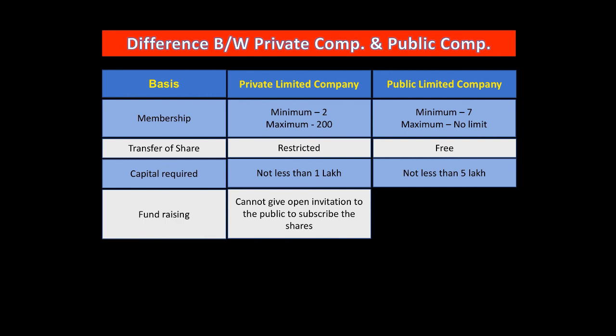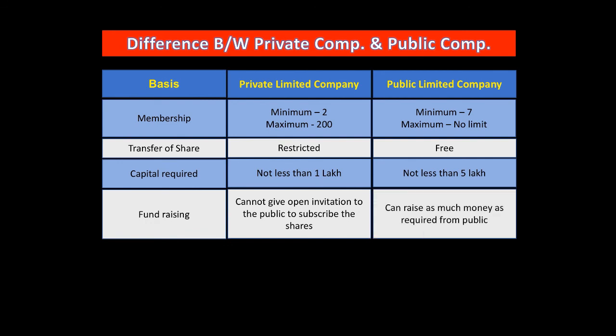Of course, it has limited rights, as it cannot sell its share. For that you need to be a listed company. A public company can raise as much money as required from the public. So you can raise funds through shares at any point in time. There are as such no restrictions.